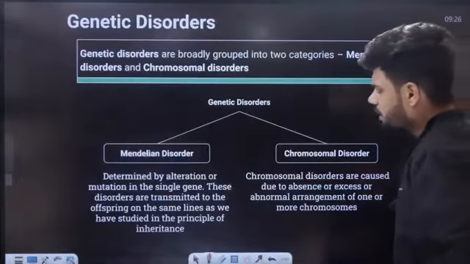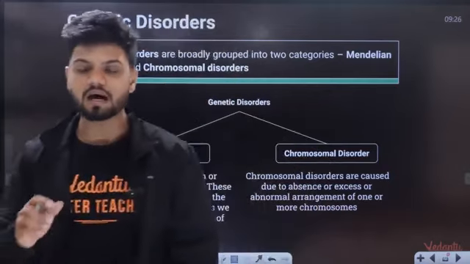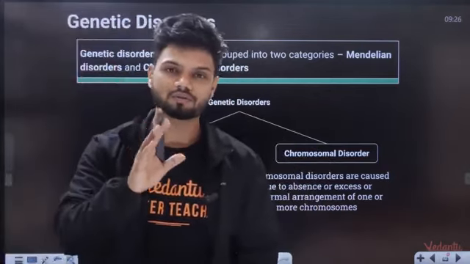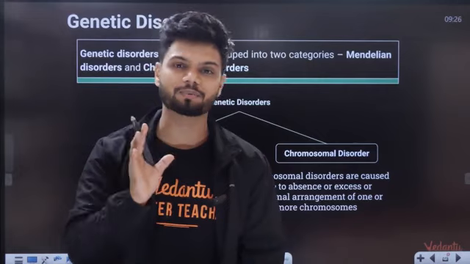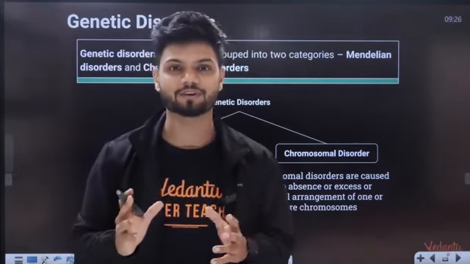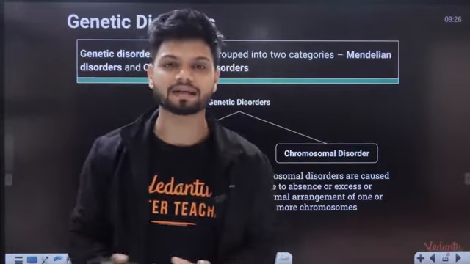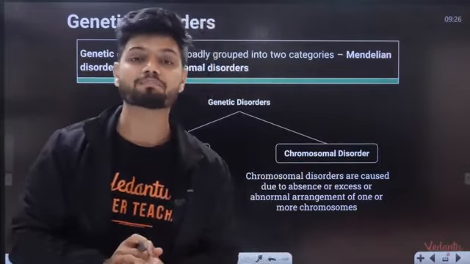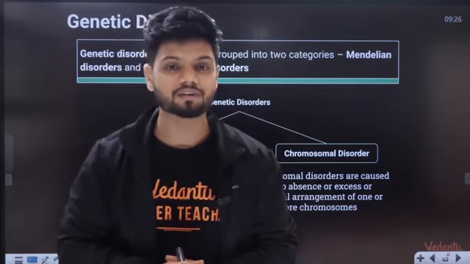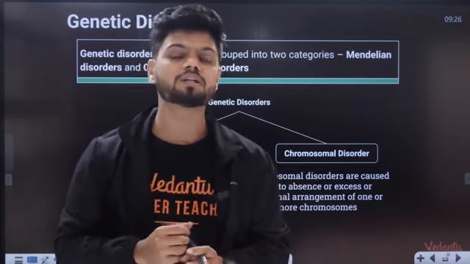Okay, now students, after pedigree we come to the last topic of your syllabus. The last topic is this chapter, which is basically the different types of diseases. Diseases can be broadly classified into two separate categories. One is called Mendelian disorder and the other is called chromosomal disorder. Okay, what is the difference here?